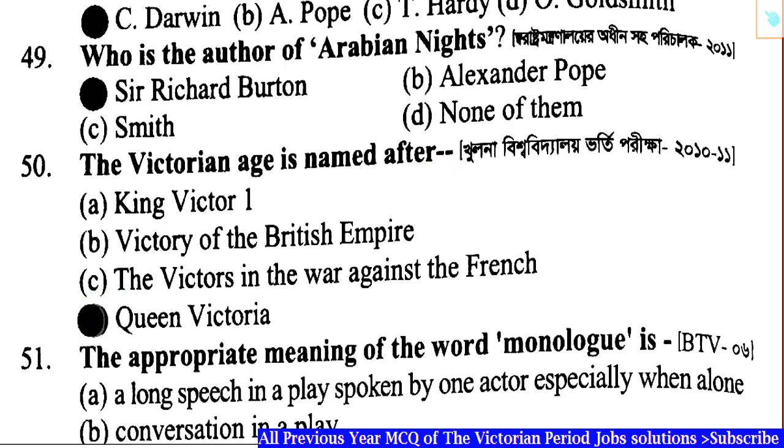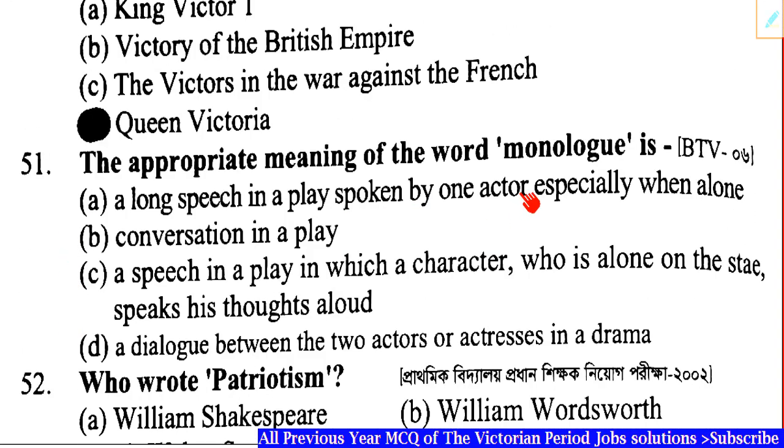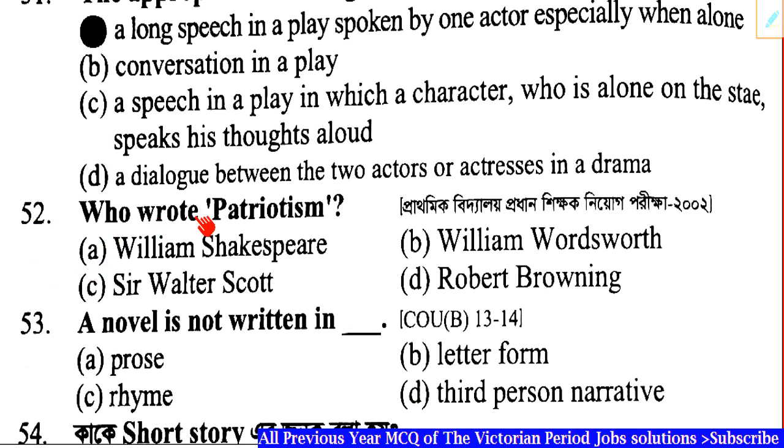Question number 51. The appropriate meaning of the word monologue is dash. Correct answer: Option A, a long speech in a play spoken by one actor, especially when alone. Question number 52. Who wrote Patriotism? Correct answer: Option C, Sir Walter Scott.